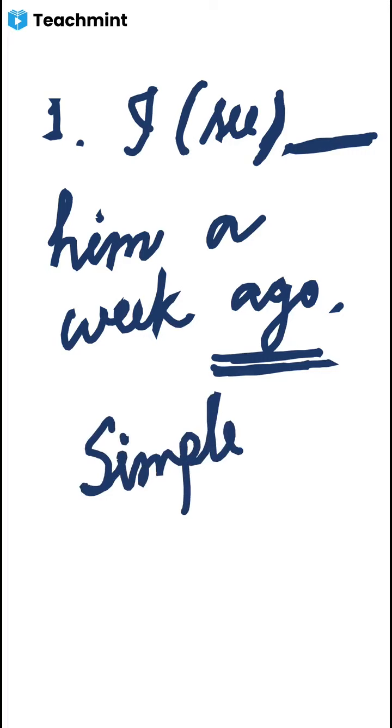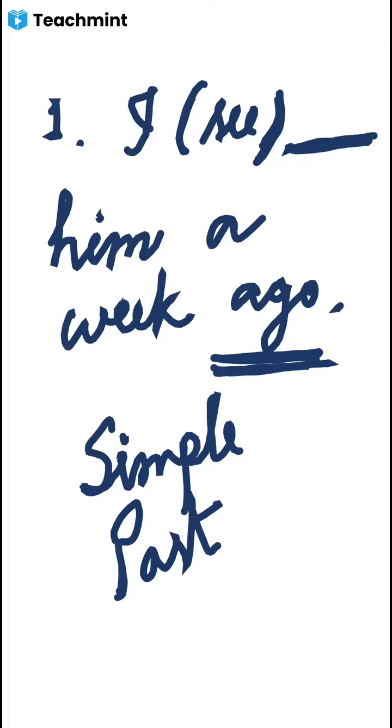We have to use the verb as per the time mentioned in the sentence, because tense is time only. Tense indicates the time, and therefore according to the time we have to use the verb. Therefore different types of verbs are given to us. So it will be simple past, because this ago is there.